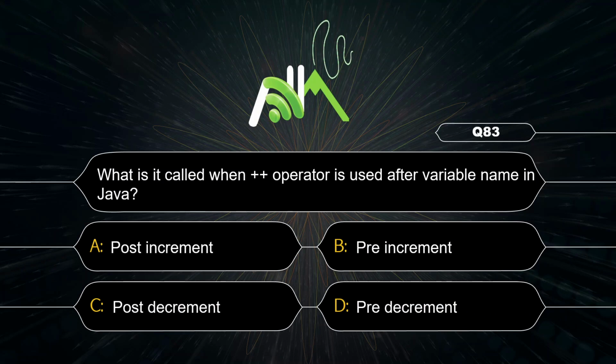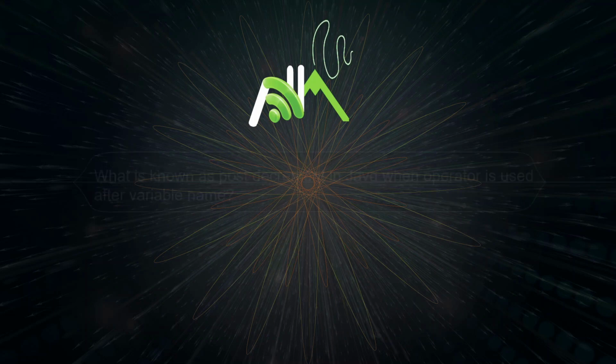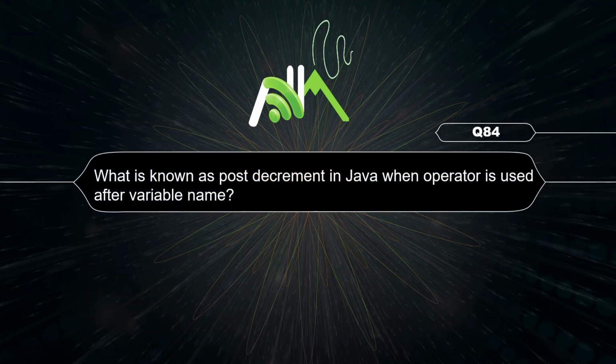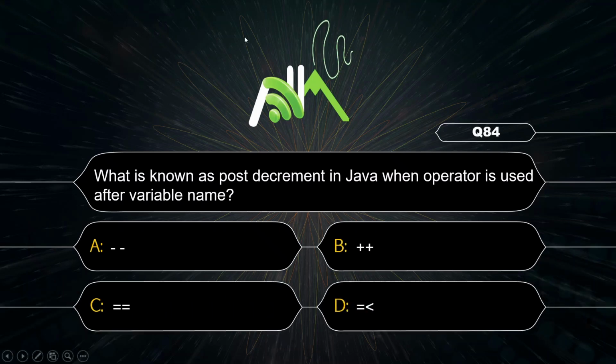What is it called when the plus plus operator is used after the variable name? That is post increment. Plus plus is increment and it is used after the variable. So post increment is correct here. Post decrement, so that is A option.